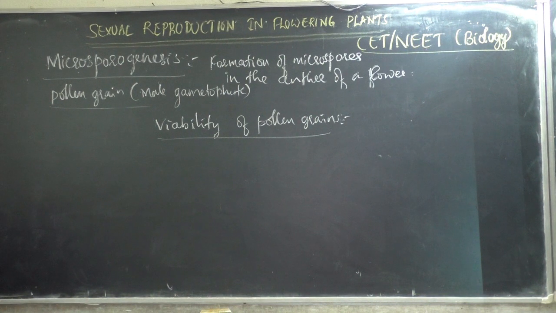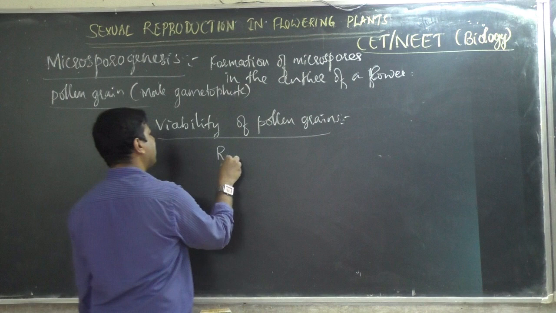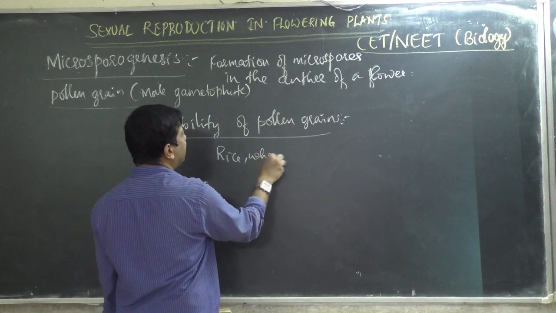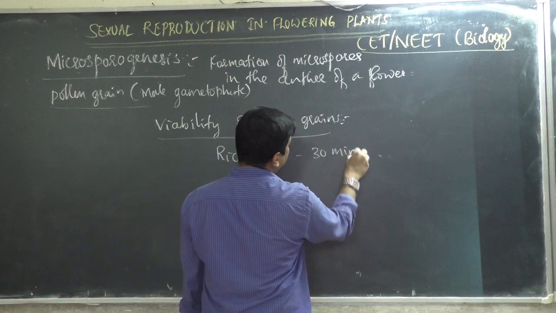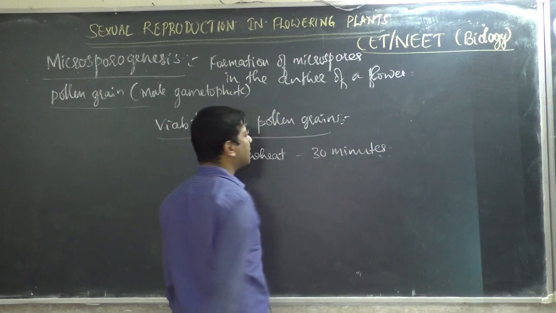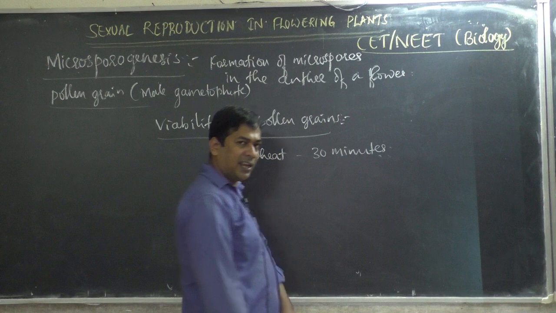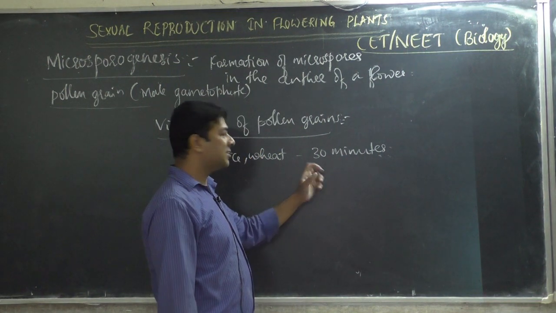So which are those plants? Like rice and wheat plants. In rice and wheat plants, pollen grain viability is only 30 minutes. Once pollen grains are released, they will be viable for 30 minutes.